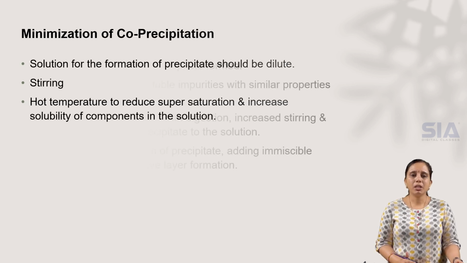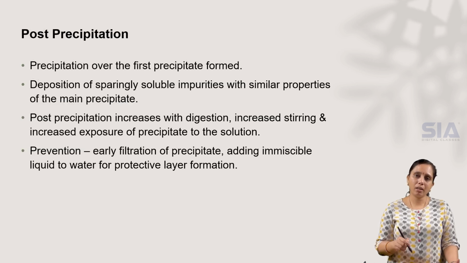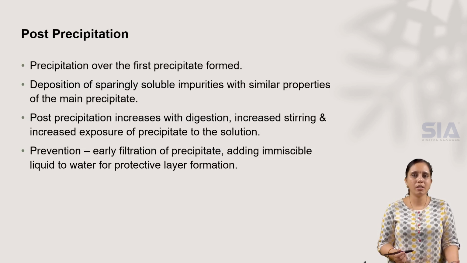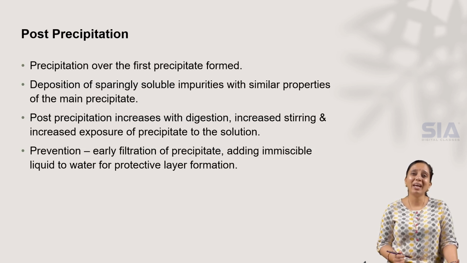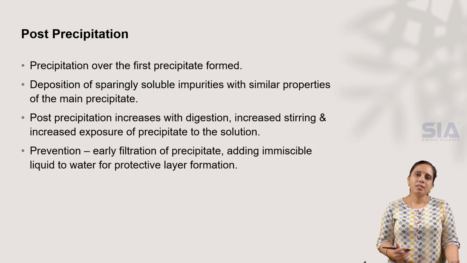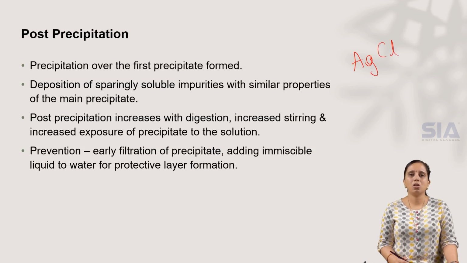And post-precipitation. Post-precipitation is when, once the precipitate is formed, sometimes one more precipitate is formed over the first precipitate. This is called post-precipitation. This occurs due to the deposition of sparingly soluble impurities. That means sometimes the sample solution may contain some sparingly soluble salts, like AgCl, silver chloride, which is a sparingly soluble salt.